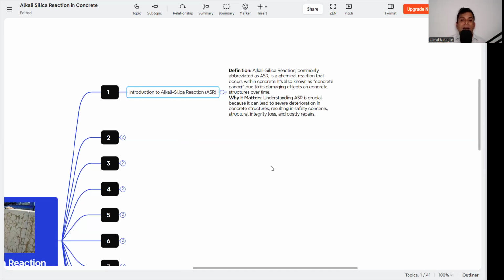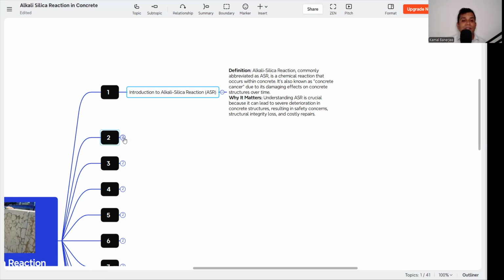Why it matters: understanding ASR is crucial because it can lead to severe deterioration in concrete structures, resulting in safety concerns, loss of structural integrity, and costly repairs. So this is the cancer of the concrete. That means it is reducing the concrete lifespan and structural integrity. So we need to avoid alkali-silica reaction in order to get structural stability.